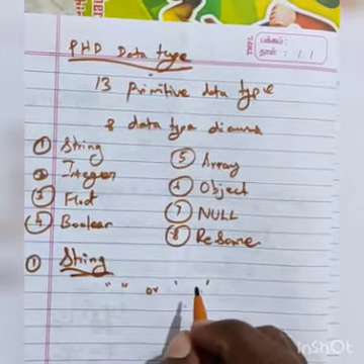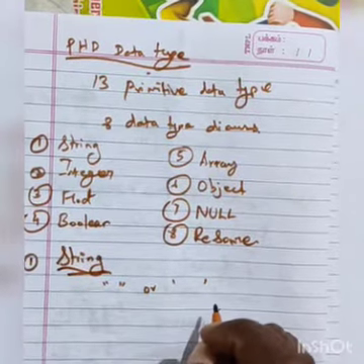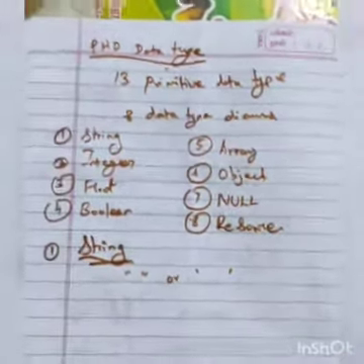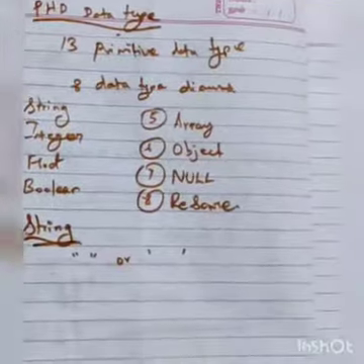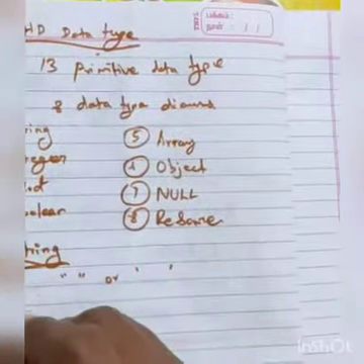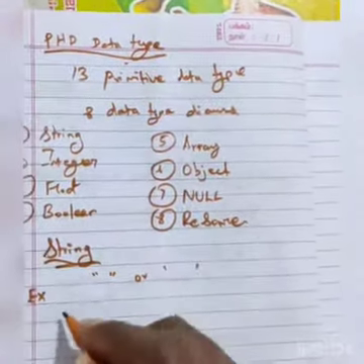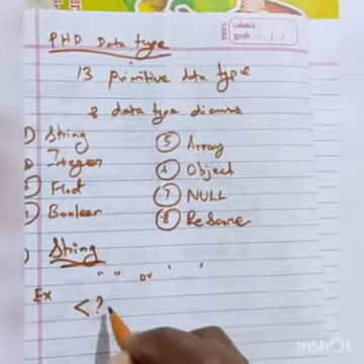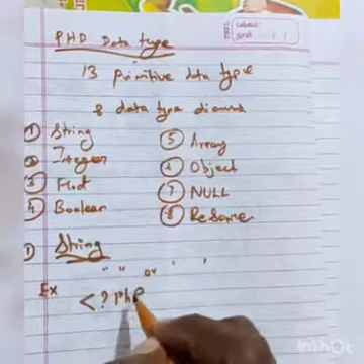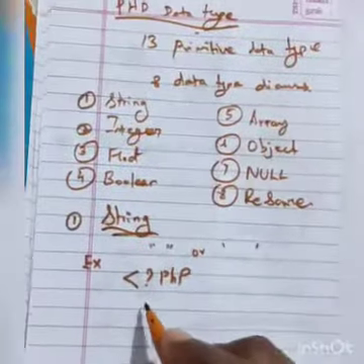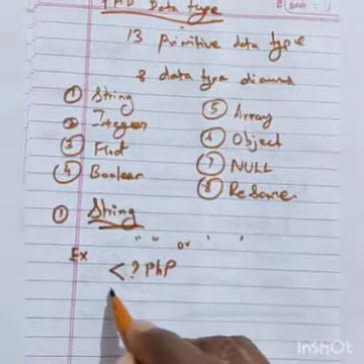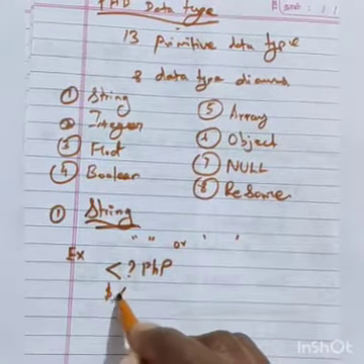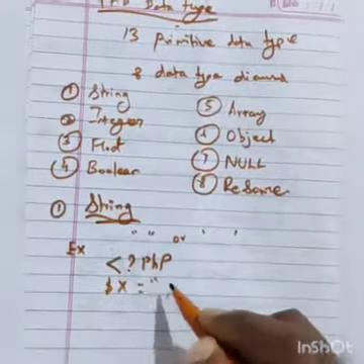So each and every space is also considered one letter. Let me teach you an example, so listen carefully. How to write PHP: the angular bracket start, question mark, PHP, then dollar symbol X is equal to double quotation